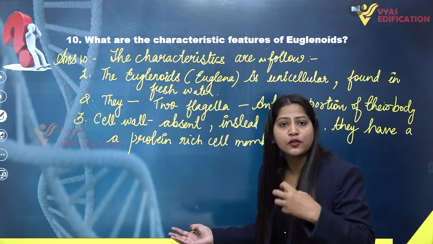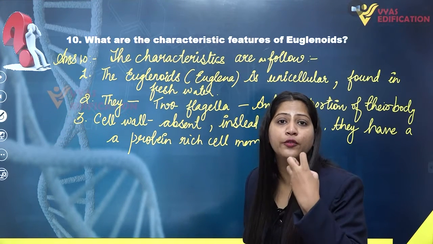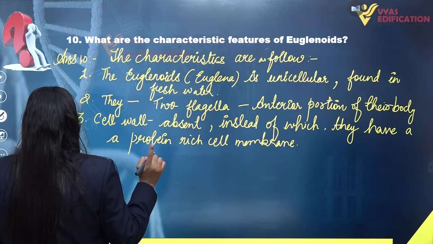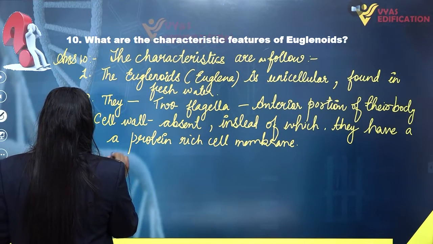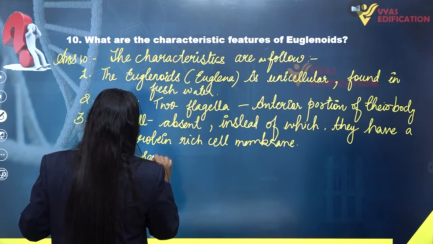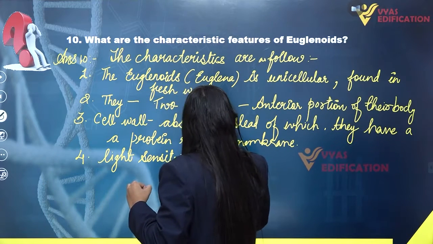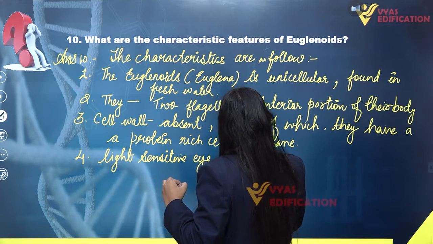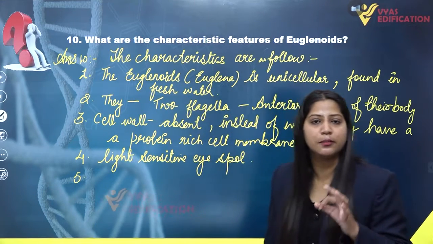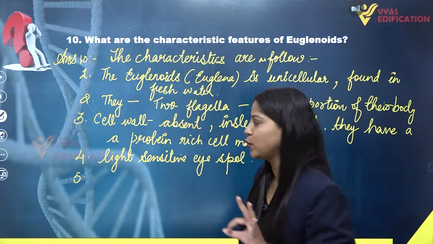But they also have some features similar to the plants, that is the presence of chlorophyll. So first of all, the fourth feature, they have a light sensitive eye spot, and as I already mentioned, they have a feature similar to the plants, that is they have a pigment which is known as chlorophyll.